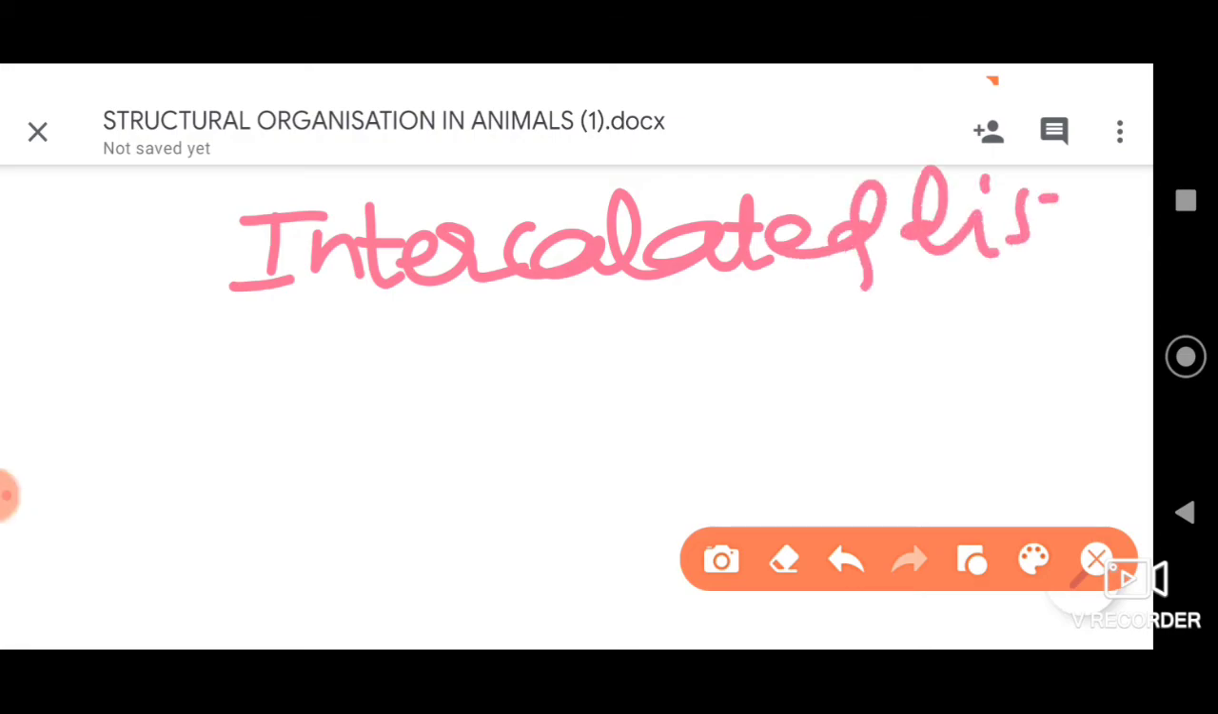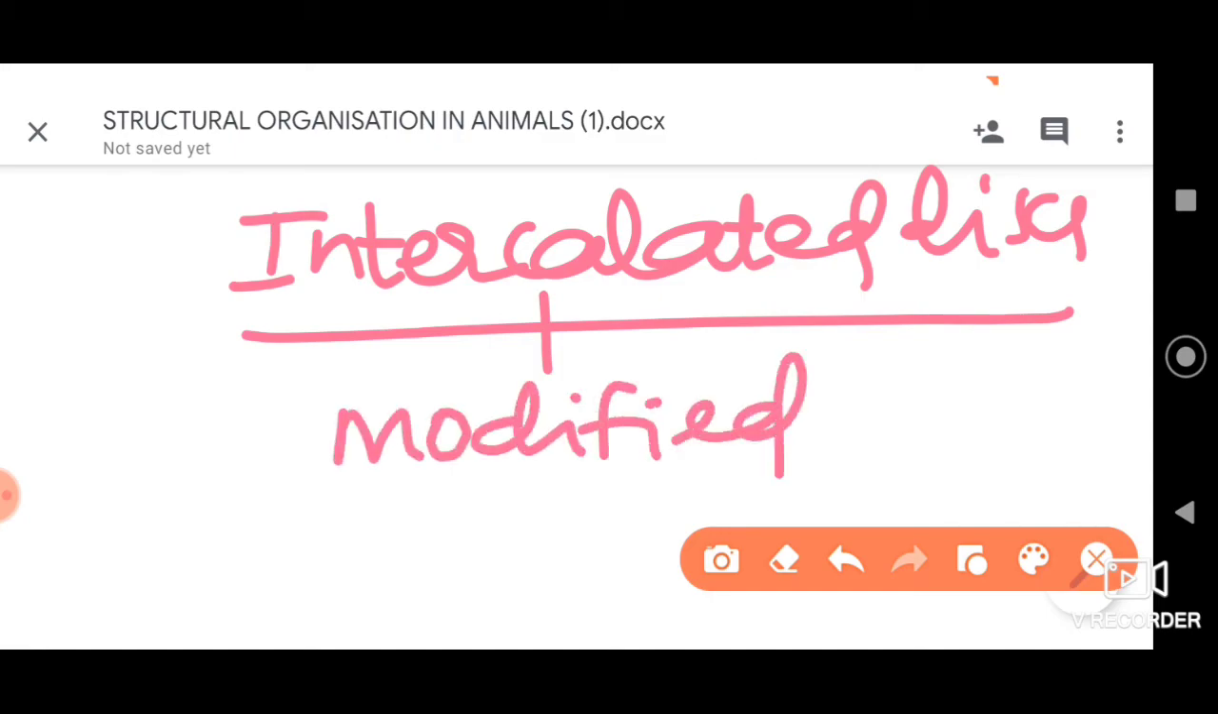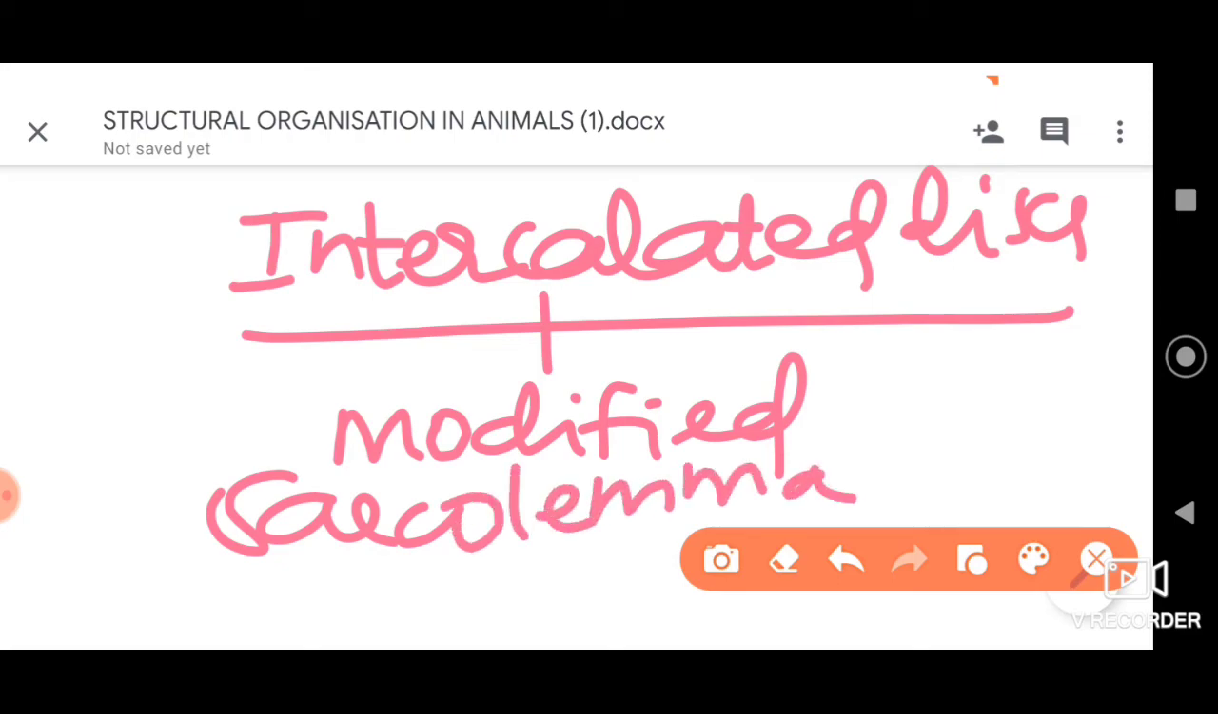That means to say these are modified plasma membranes, or modified sarcolemma, of the cardiac muscles. Remember this point, dear students.